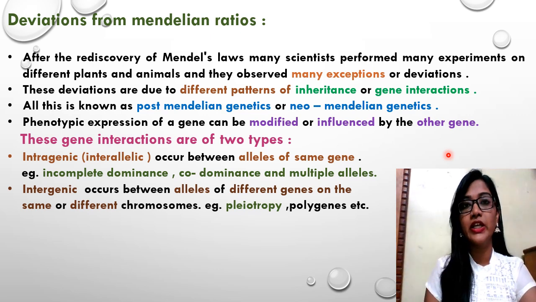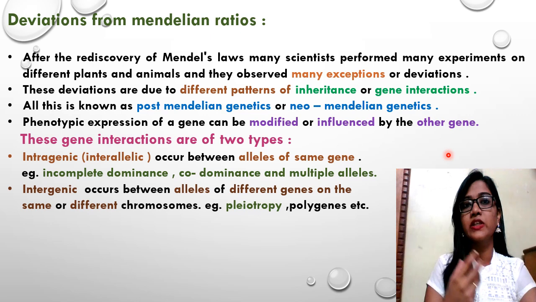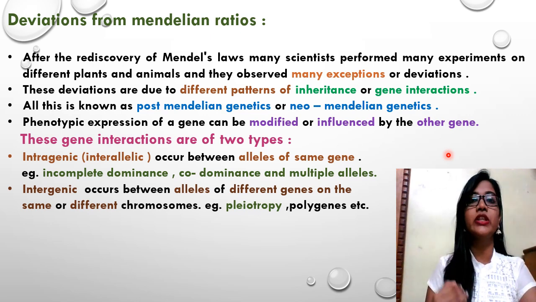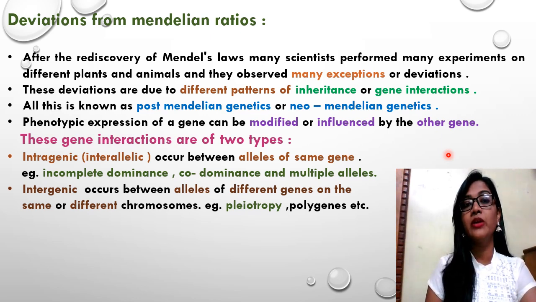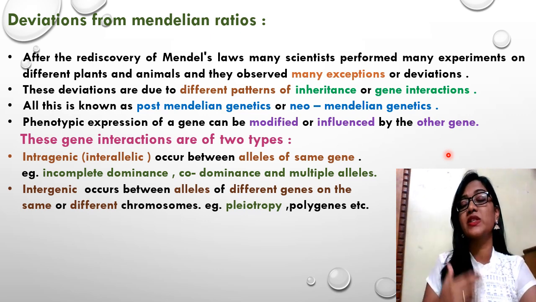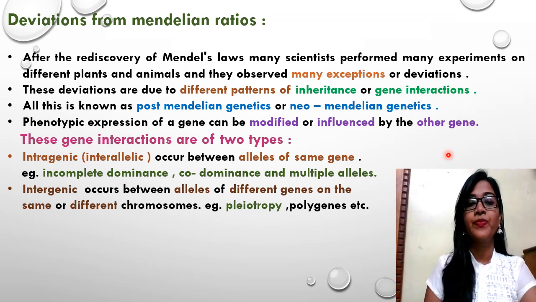We studied this in the law of dominance, where Mendel proposed that when pure traits are crossed in the parental generation, in the first filial generation only the dominant characters get expressed. The recessive characters are not expressed in the first filial generation, because the dominant characters suppress the characters of the recessive traits. So in the law of dominance, the two alleles show interaction in which one is completely dominant.